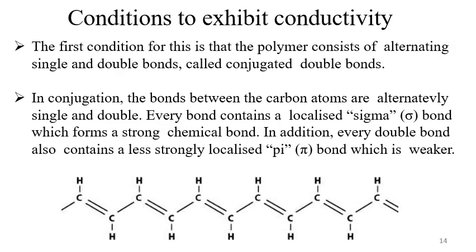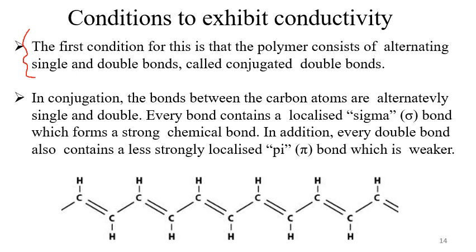Now, what are the conditions to exhibit conductivity? The first condition is that the polymer should consist of alternating single and double bonds, called a conjugated pi system, or conjugated double bond system. That is called a conjugated system.